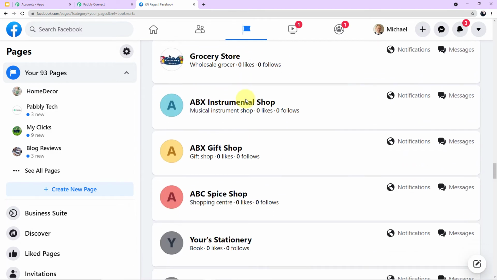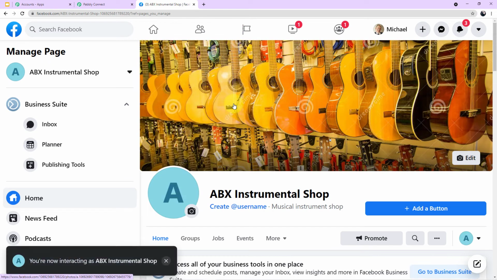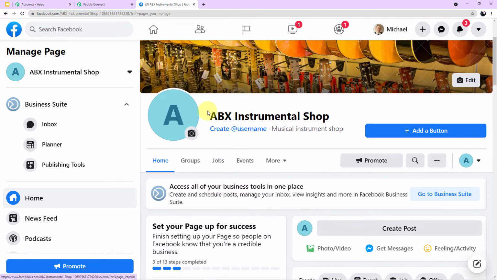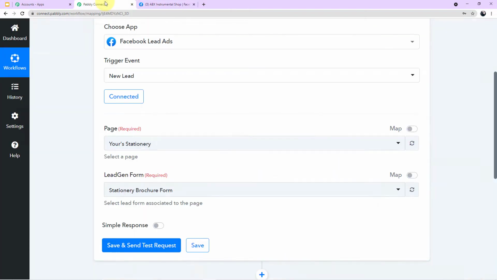Okay, let me scroll down. So this is the particular page, ABX Instrumental Shop. Let me open it for you. So you can see here, I want to map this particular page in my Pabbly Connect account. So how will I do it? I'll go back to my Pabbly Connect account, come to the page section.